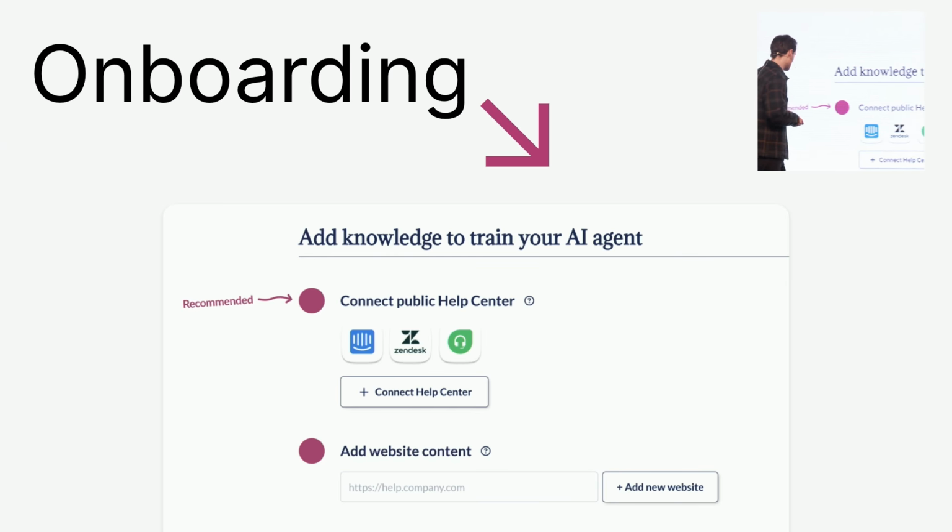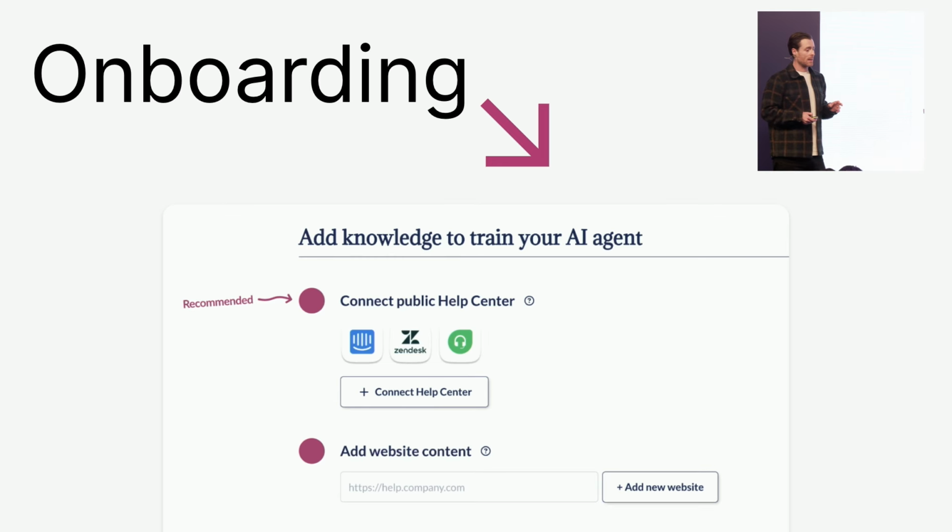Now let's take a look at the product. So onboarding, we have a little secret. The way that we think about this, our mental model, is we actually like to add in more friction to onboarding, and we really start to double down on that IKEA effect. There are actually 5 kind of non-trivial steps that you have to go through in order to create your AI agent. 2 that I'll focus on especially.